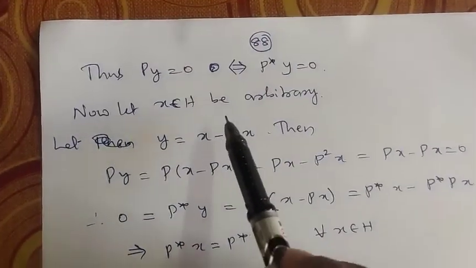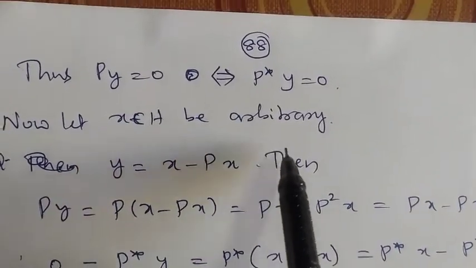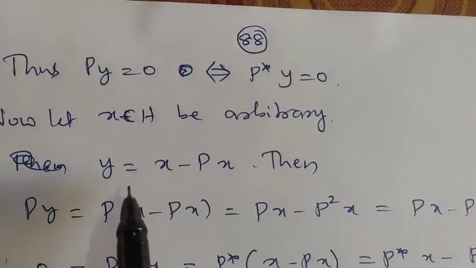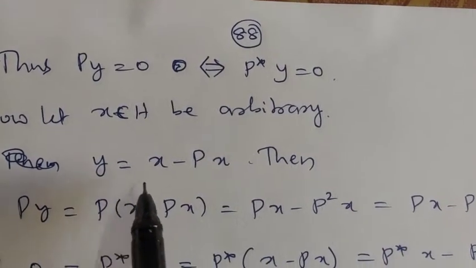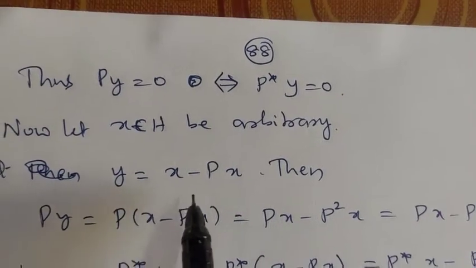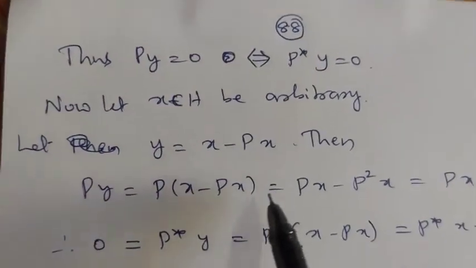Look here. Now let X belong to H be arbitrary. If X belongs to H is arbitrary, then let Y be equal to X minus P of X. You take the vector Y as X minus P of X. Then P of Y is what?